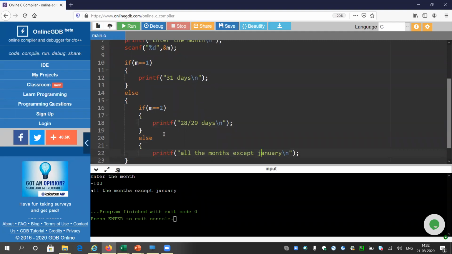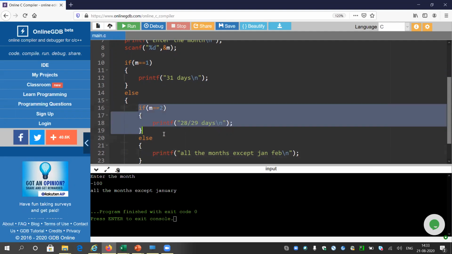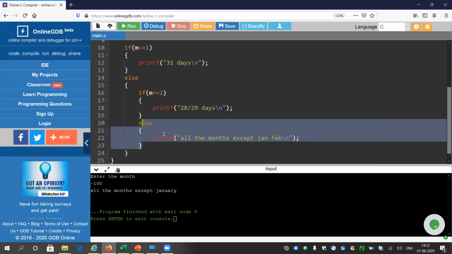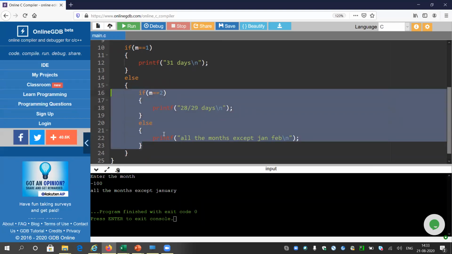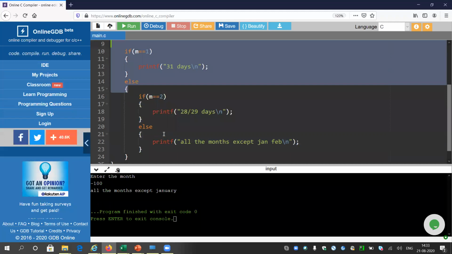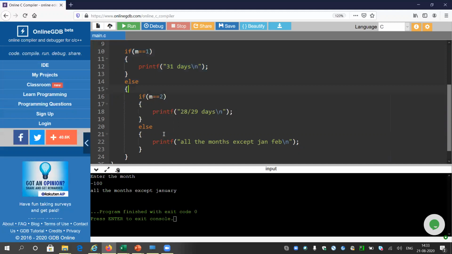So in this part, all the months except January and February will come here. Because the February thing means if the month is 2, it will be inserted into this if block. So you can insert any value inside, means I have inserted one if else, a child if else, into this parent if else block. This mechanism is called nested if else, or it can even be named an if else ladder. This is a frequent term you will come across in your programming journey.